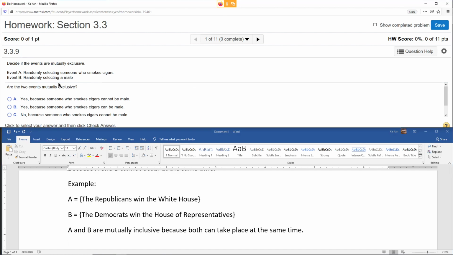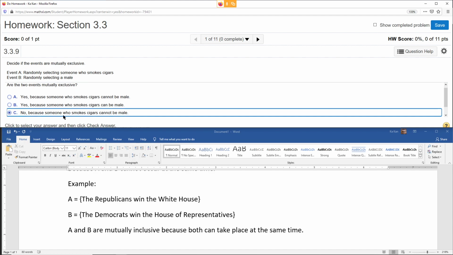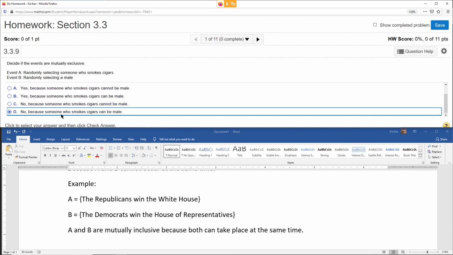One event here, 3.39, says someone who smokes cigars, the other is male. Are those two mutually exclusive? Meaning, can you have a male who smokes cigars? Of course. So no, they are not mutually exclusive, because someone who smokes cigars can be a male.